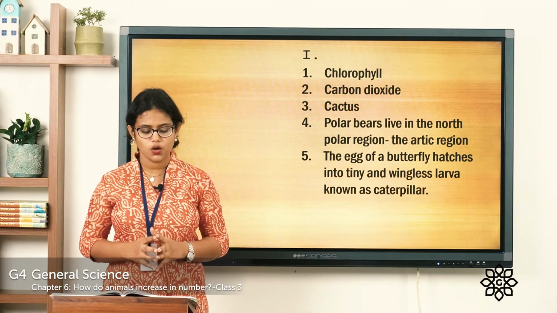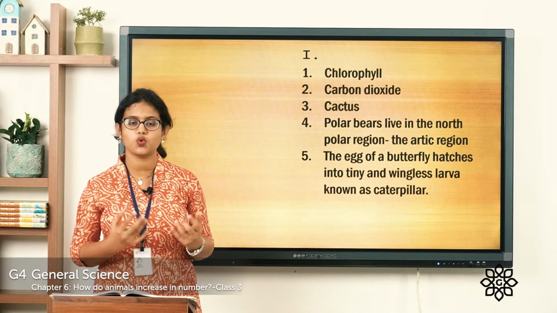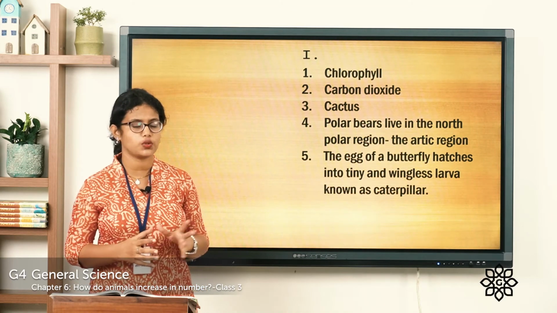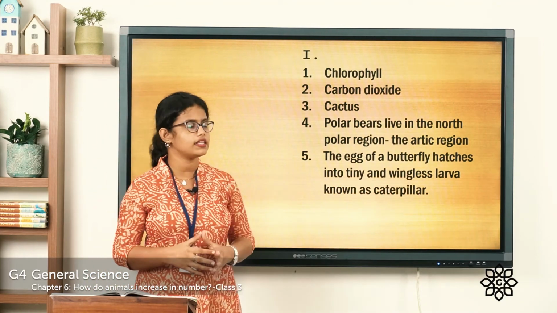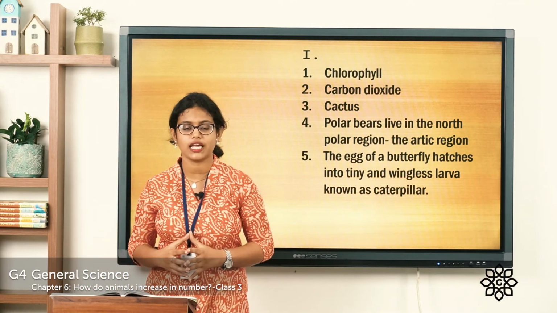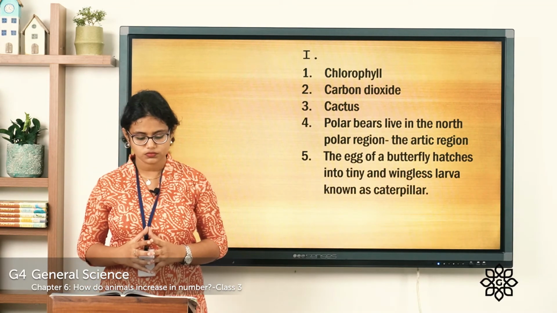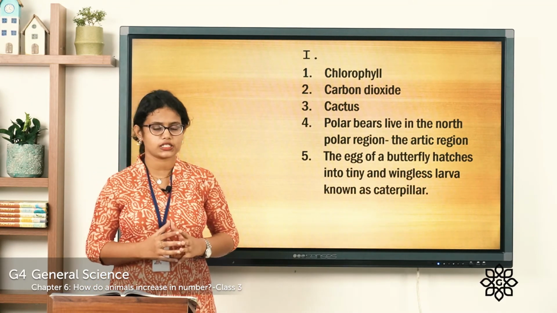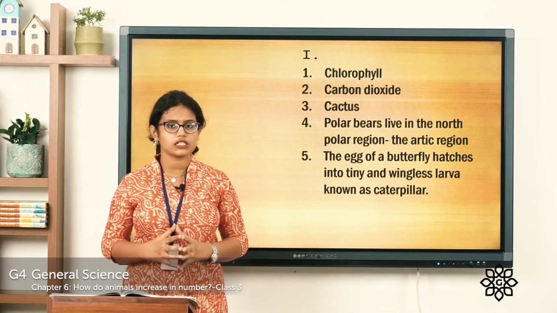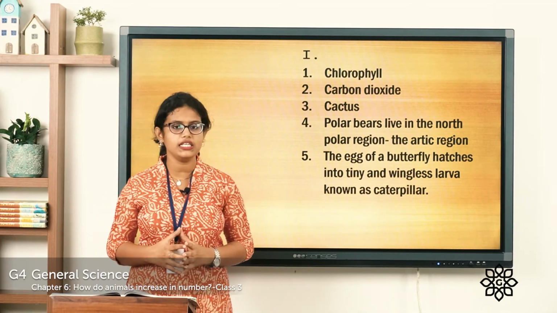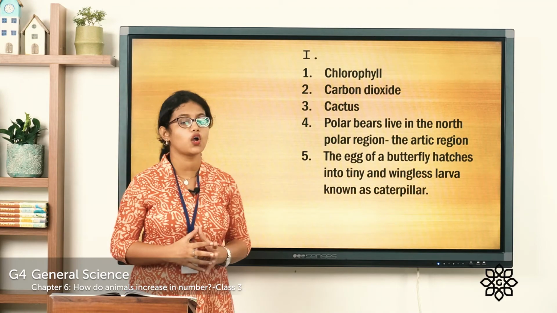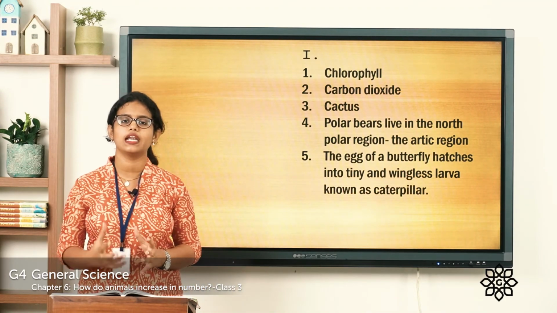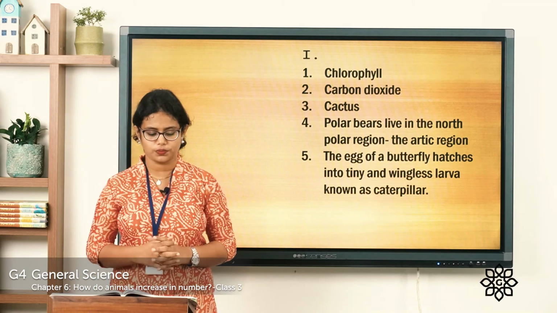The fourth one, where do polar bears live? They live in very cold regions. So you can write the answer as they live in the North Polar region, that is the Arctic region. Fifth one, what is a caterpillar? The eggs of a butterfly hatch into tiny and wingless larva known as caterpillar.